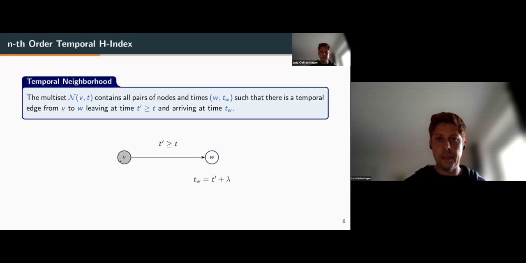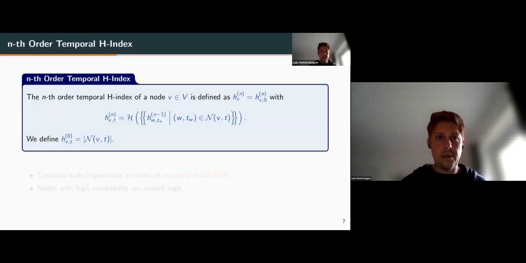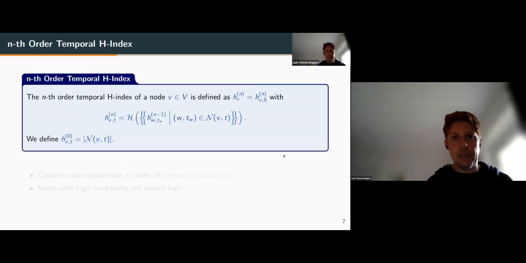We have this node V and the node W, and this temporal edge that exists at time t', which is not earlier than this time t. And our arrival time at the vertex W is tw equals t' plus lambda. Now, using the temporal neighborhood, we define the nth order temporal H-index.